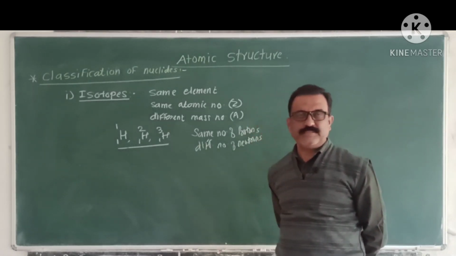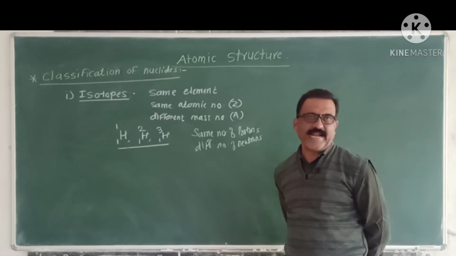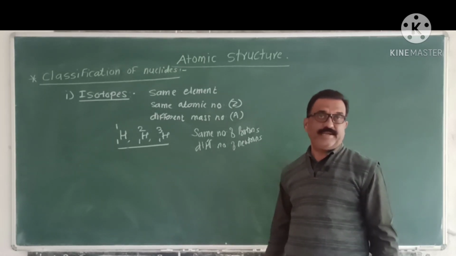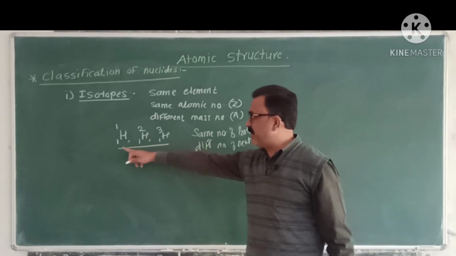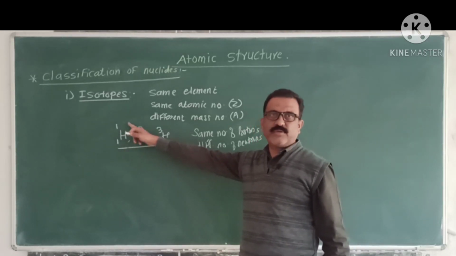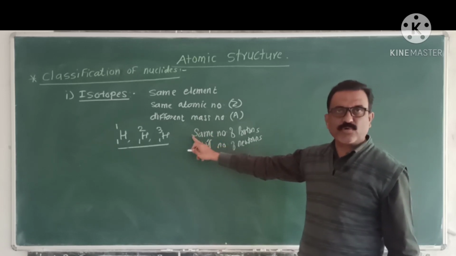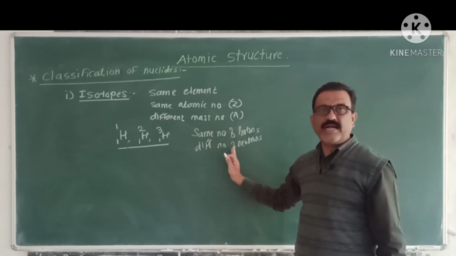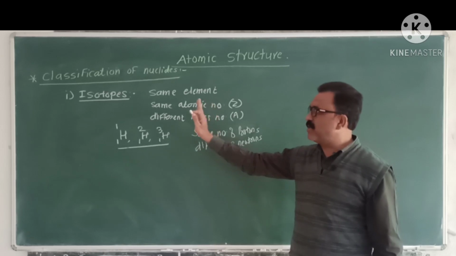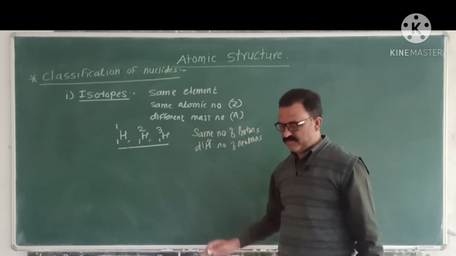Okay, isotopes means the different atoms of same element having same atomic number but different mass number, or same atomic number, that is same number of protons but a different number of neutrons are known as isotopes.